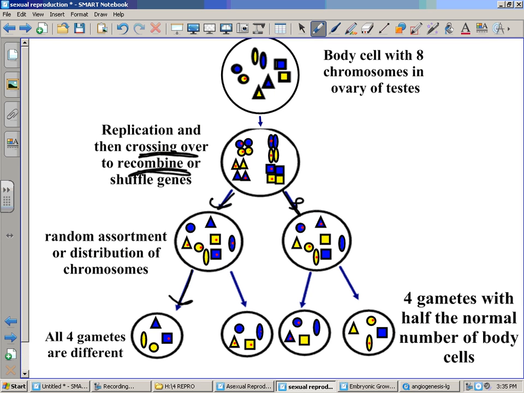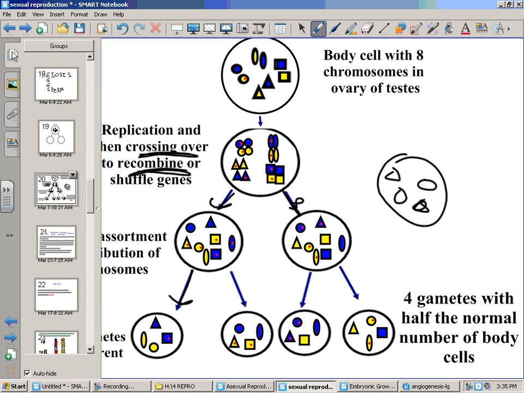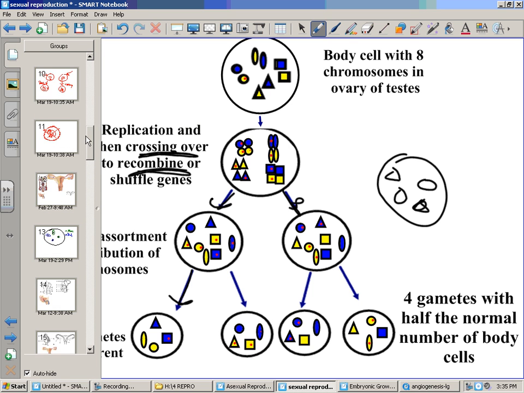Now, this species will sexually reproduce with another member of the species that would have a gamete with 4 chromosomes: square, circle, oval, triangle, I already got that there. And they'd unite, reestablishing the 8 chromosomes of that organism. Now, let's get into body structures for sexual reproduction, especially in humans.